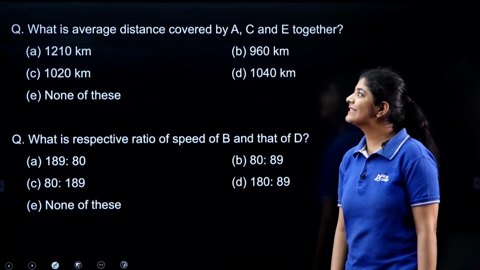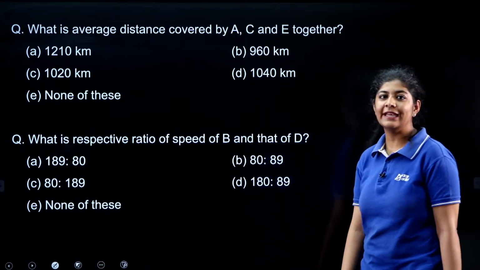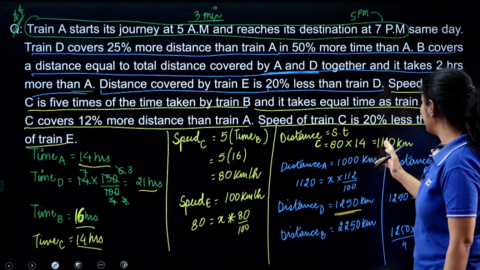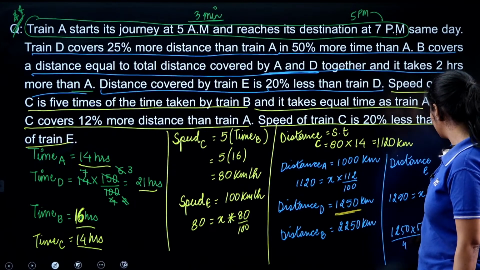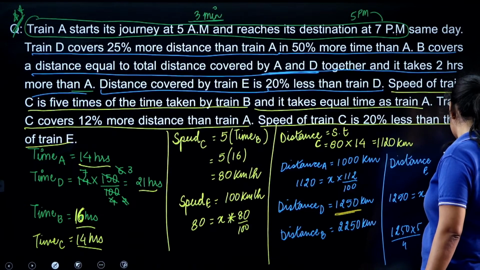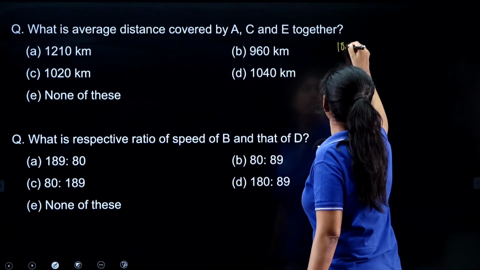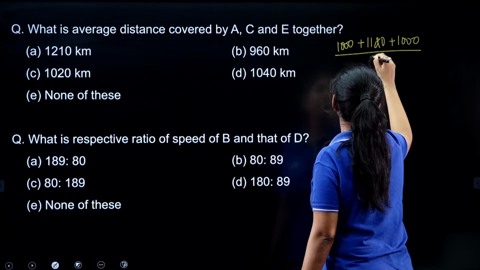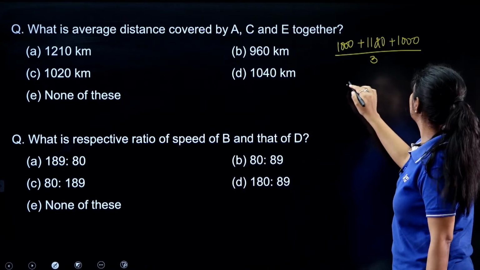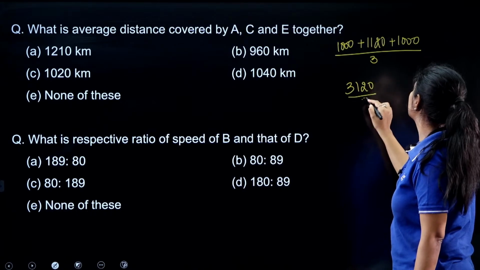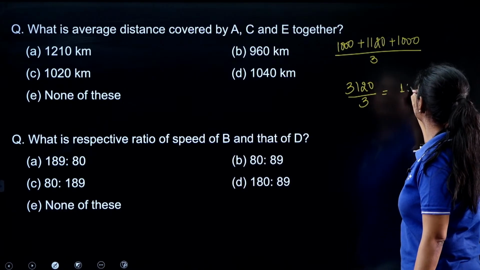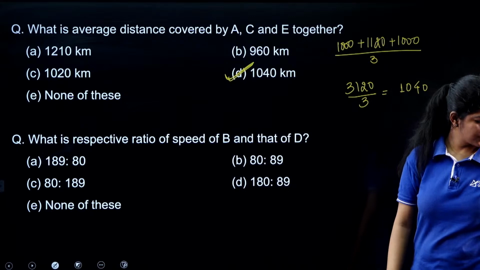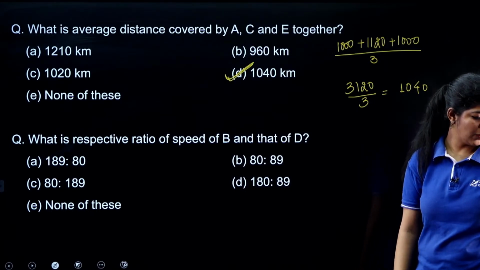The next one is, what is the average distance covered by A, C and E together? So A, that is 1000, C, that is this one, and E, we need to calculate it, and we will get 1000 over here also, right? So 1000 plus 1120 plus 1000, and we need to divide it by 3 and we will get our answer. So the value we are getting is 3120 divided by 3, and here we are getting 1040 kilometers. Option number D is the correct one.